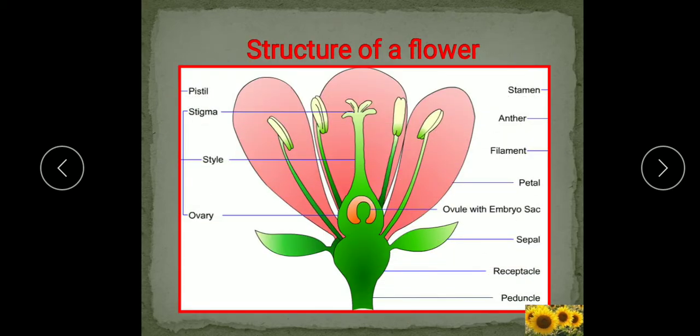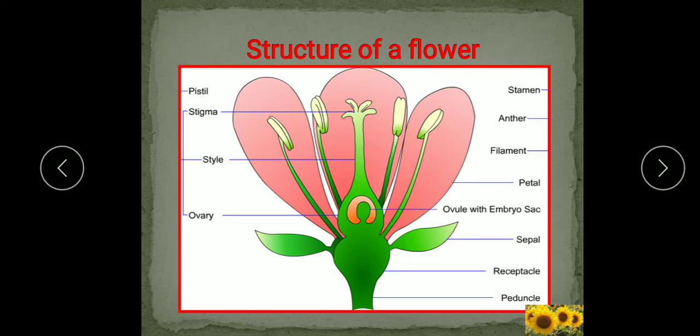So let us see the structure of a flower. Here we will see that flowers differ in their size, shape and color, yet most of them have a common structure. Yes, the size of the flower varies. You have seen in the garden that some flowers are very small, some are very large, some are of medium size.